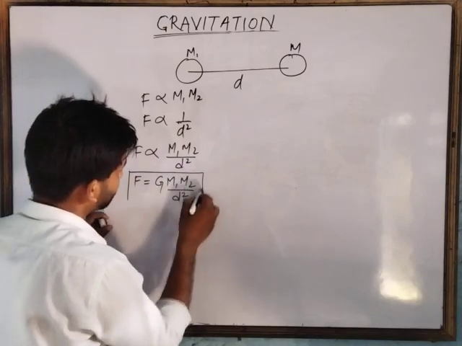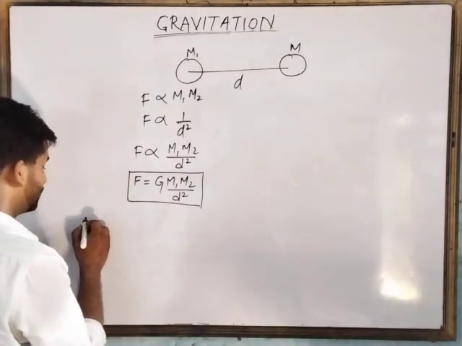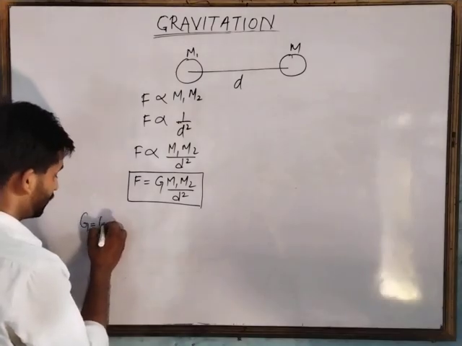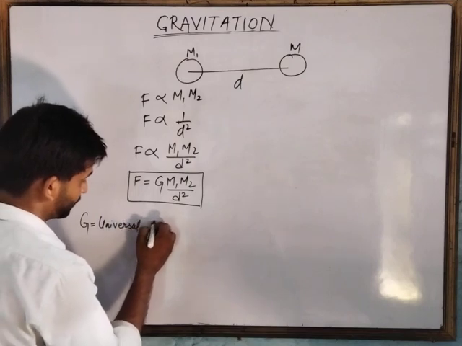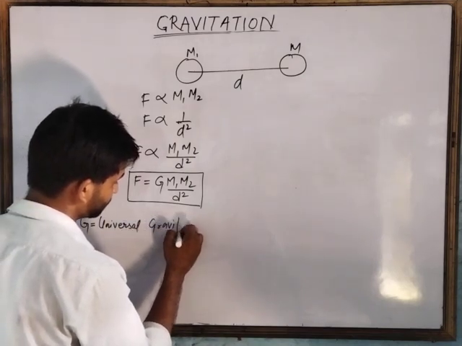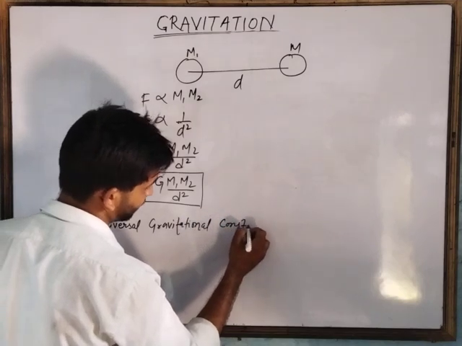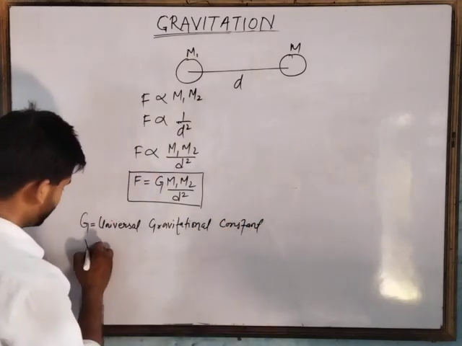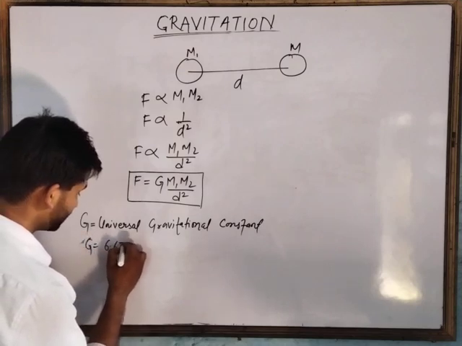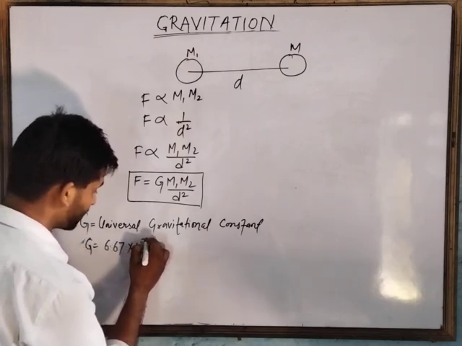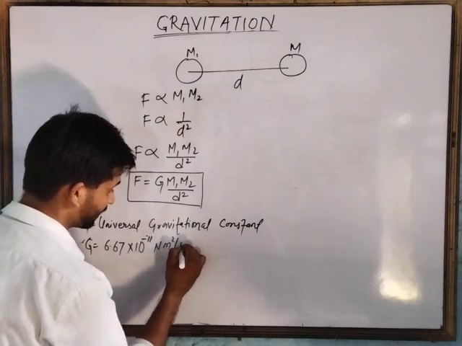This proportionality sign is removed by a constant called the universal gravitational constant. And the value of G is equal to 6.67 into 10 to the power minus 11 Newton meter square per kg square.